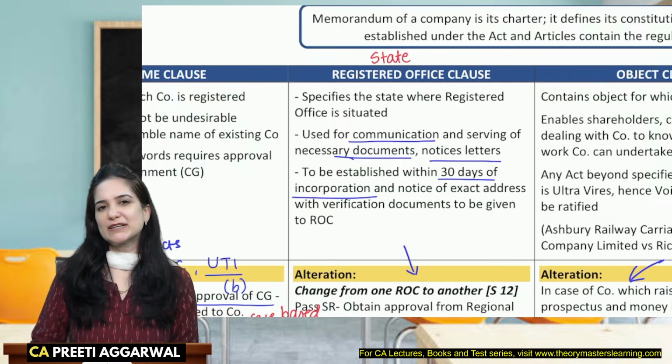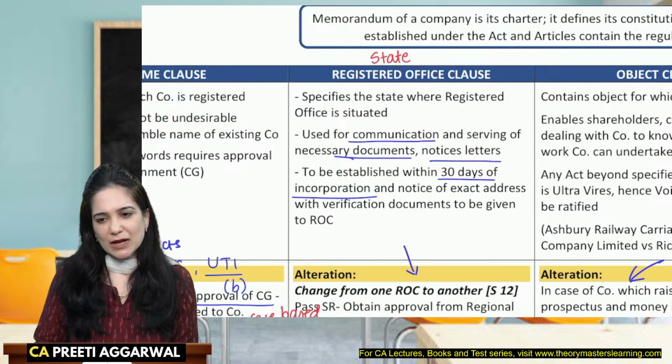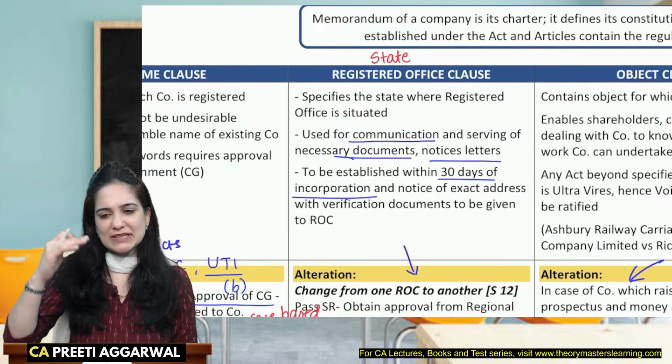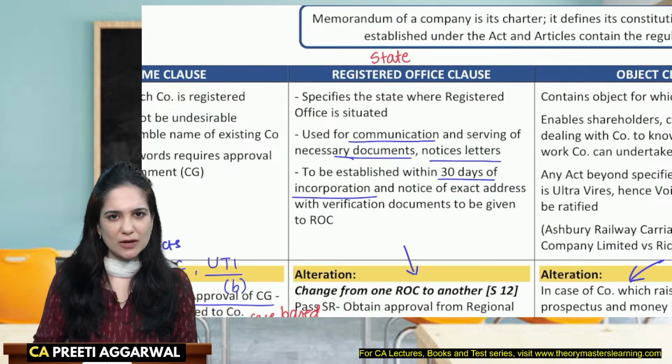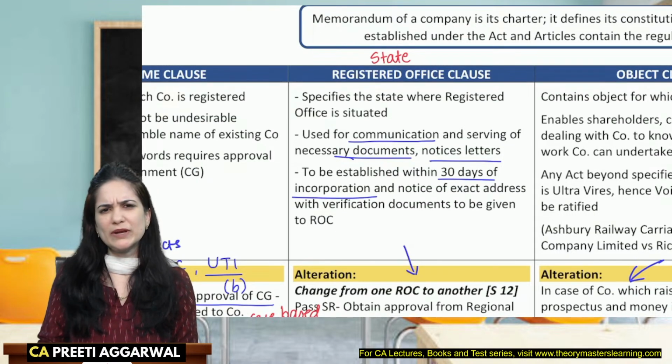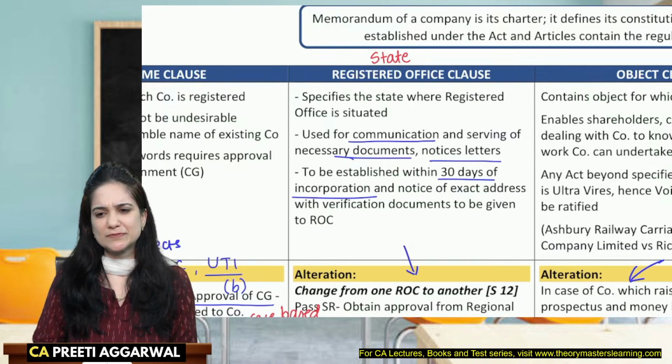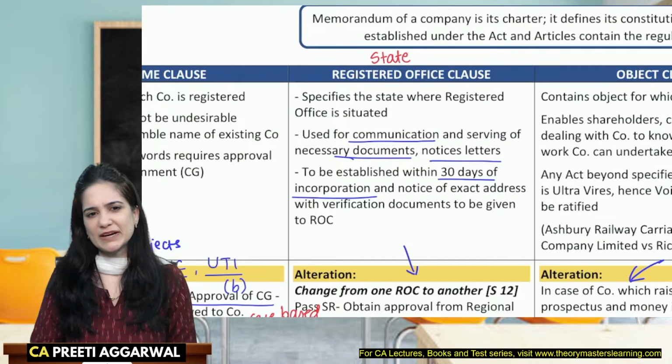Why is the exact address not mentioned in the memorandum? Law requires you to submit the exact address, to notify the exact address to the ROC. Why is only name of state mentioned? Why don't we mention the exact address?